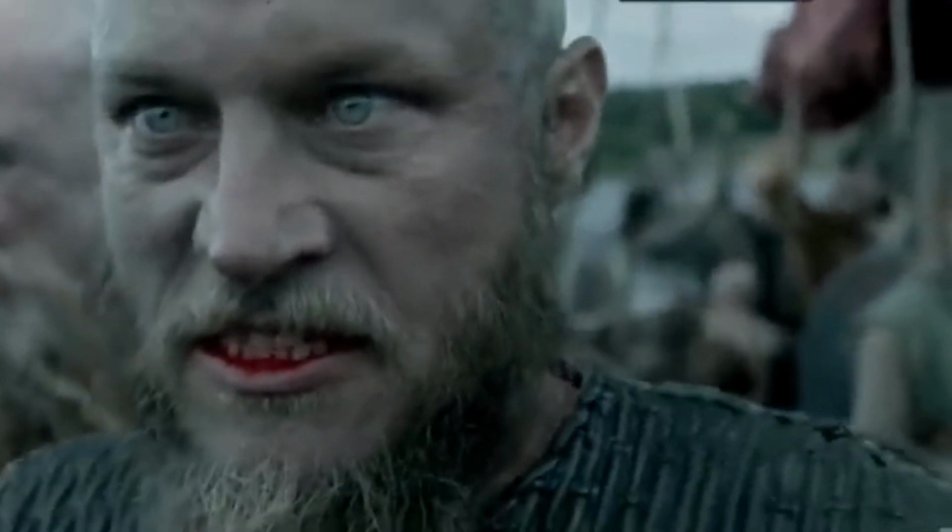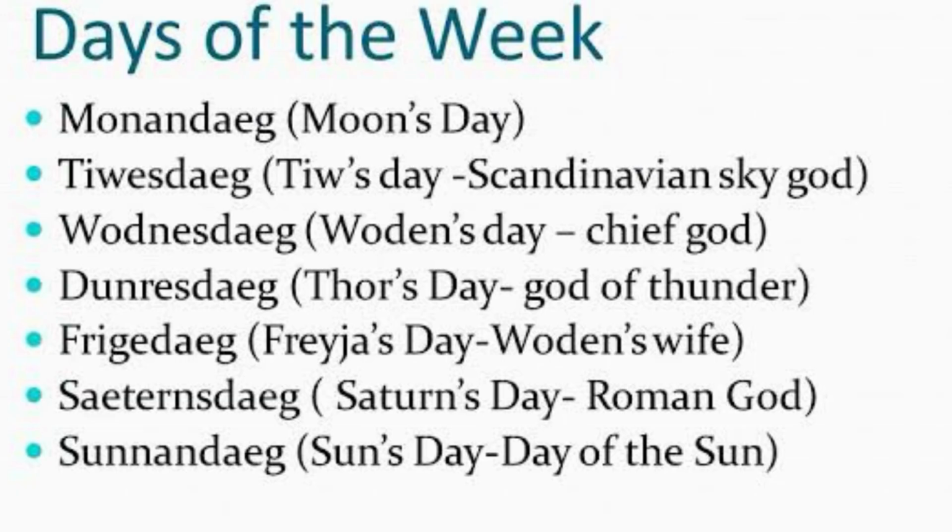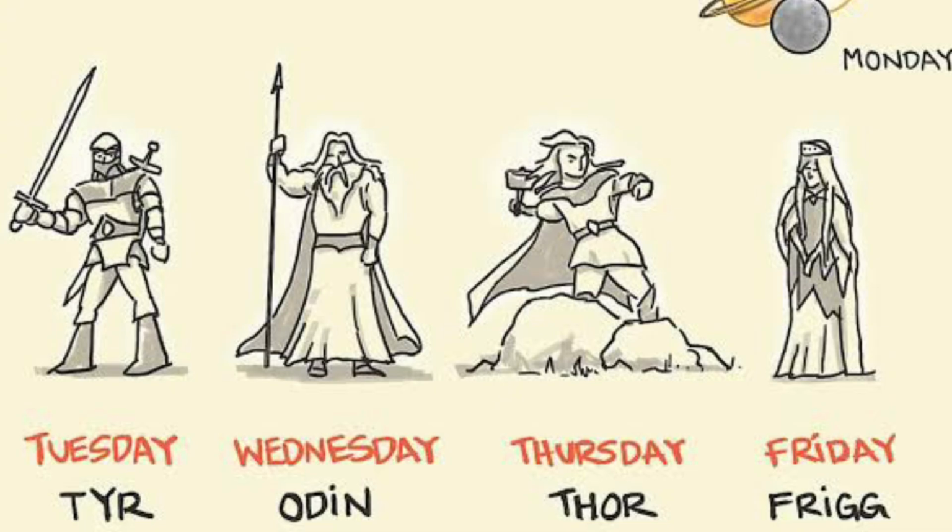That's why we can take a look at one example, the names of the days of the week. The Anglo-Saxon gods are the namesakes of Tuesday, Wednesday, Thursday, and Friday.